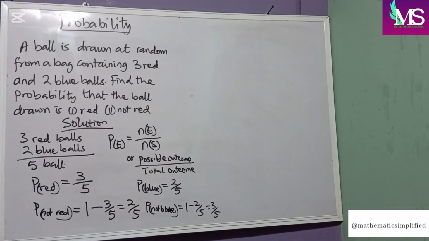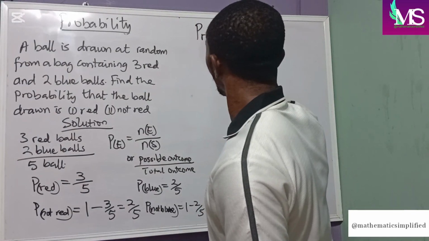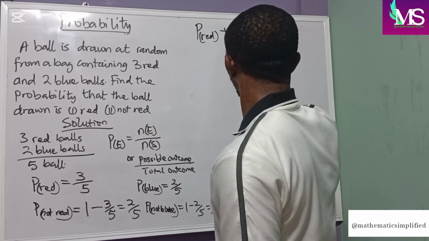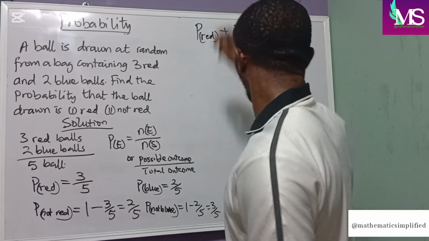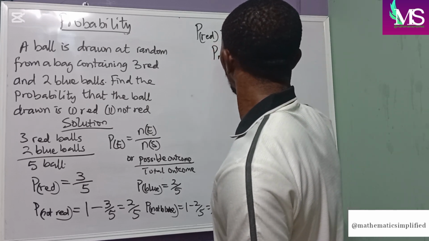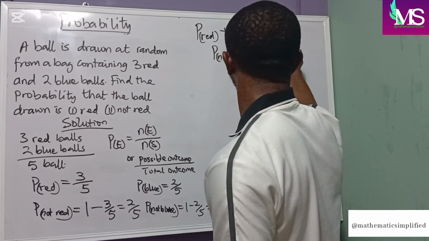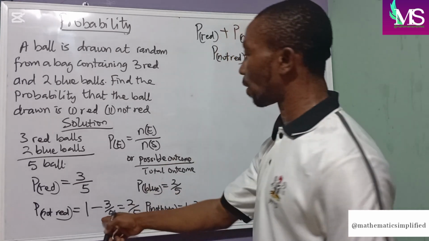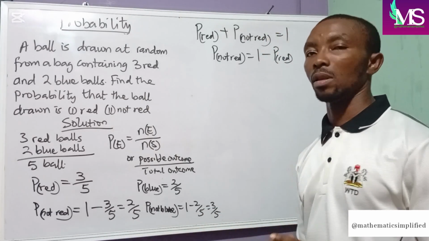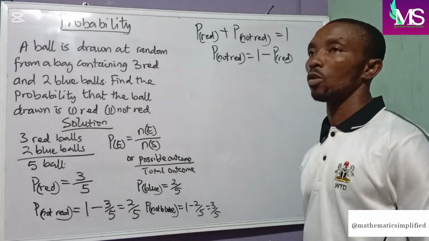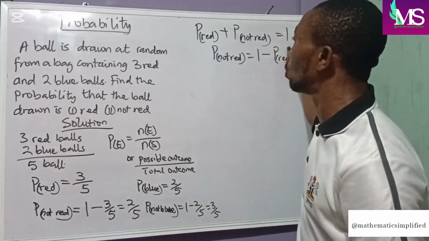Now, this is it. The probability of red plus the probability of not red equals 1. So the probability of not red will become 1 minus the probability of red. That's how we arrived at this. We should always bear in mind that the probability of its occurring, its success, and its failure are always equal to 1.